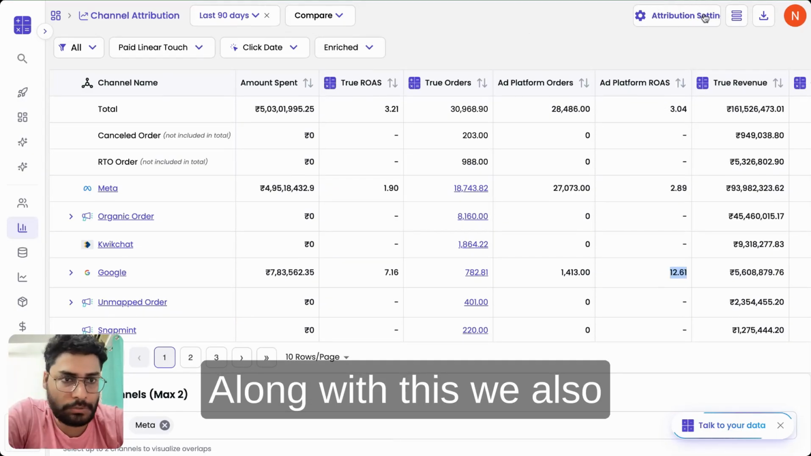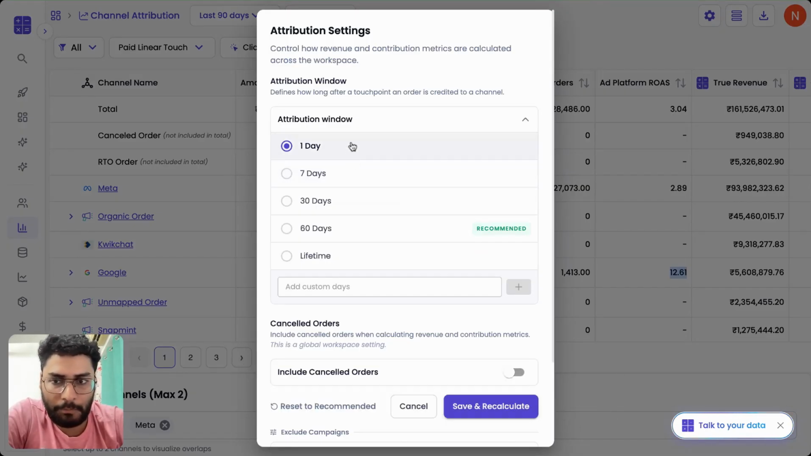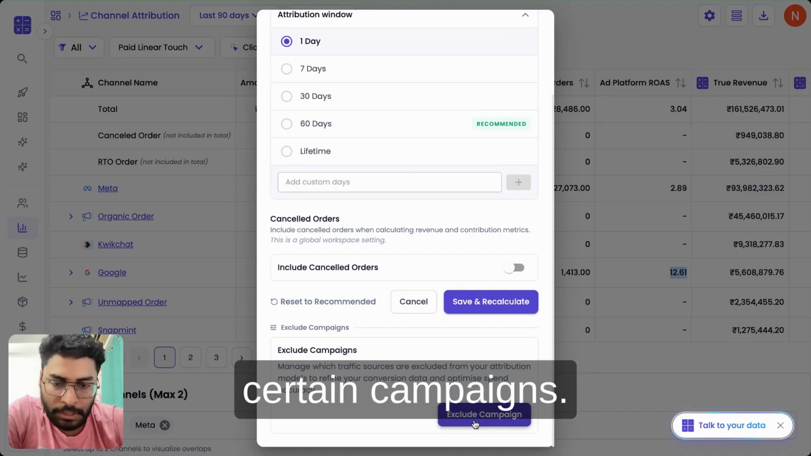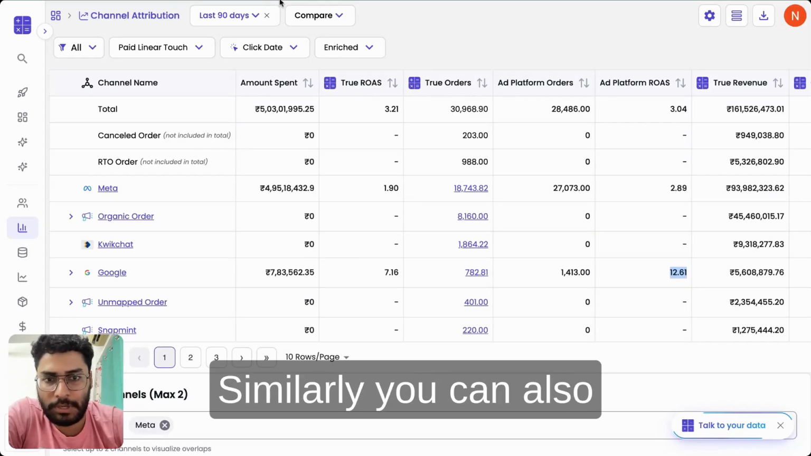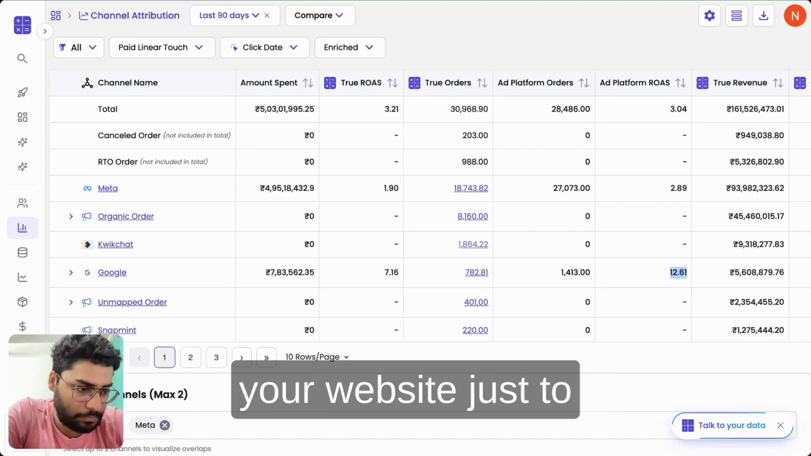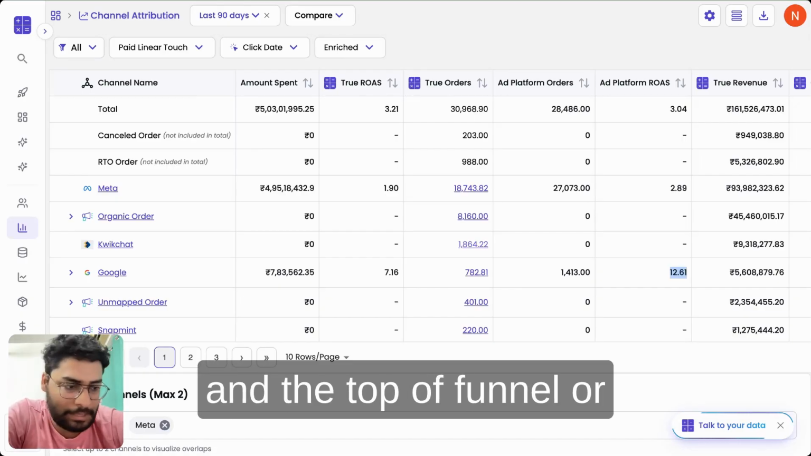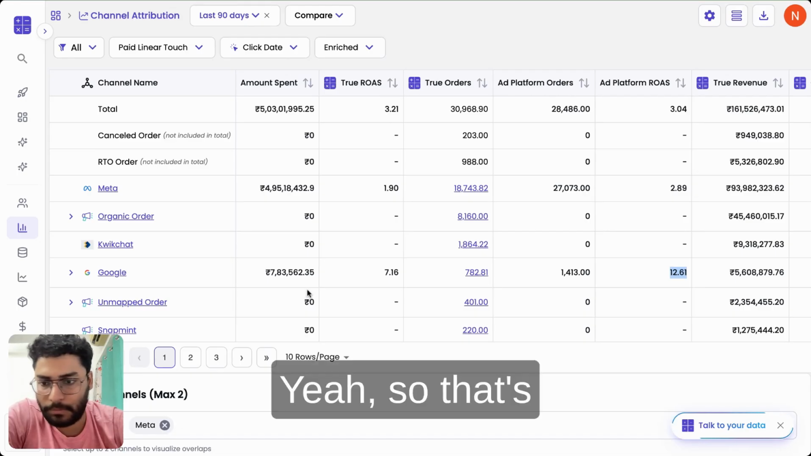Along with this, we also offer more settings to customize the attribution. So you can select your attribution window, which varies between 1 day to 60 days. You can also exclude certain campaigns. So let's say you want to exclude all search campaigns because they are cannibalizing a lot of organic search. You can do that easily. Similarly, you can also exclude retention campaigns or AI chat from your WhatsApp or website, just to ensure that you are analyzing the channels and the top of funnel or middle of funnel touch points that you want to analyze. Yeah, so that's attribution.